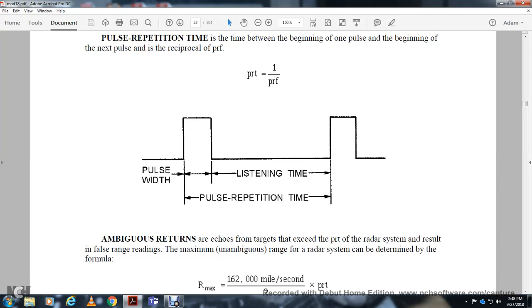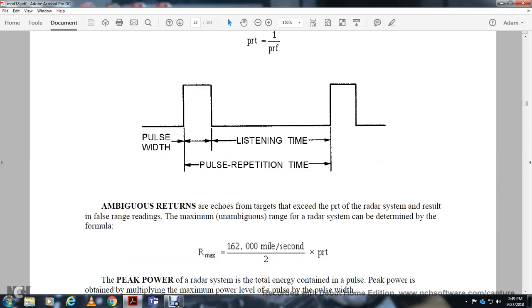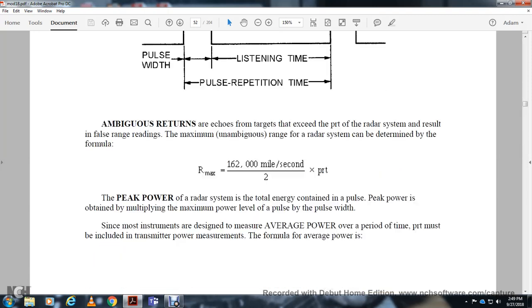An ambiguous return occurs when the echo from the target exceeds the pulse repetition time of the radar system, resulting in an incorrect range reading. The maximum unambiguous range of the radar system can be determined by the formula: range equals 162,000 miles per second divided by 2 times the pulse repetition frequency.